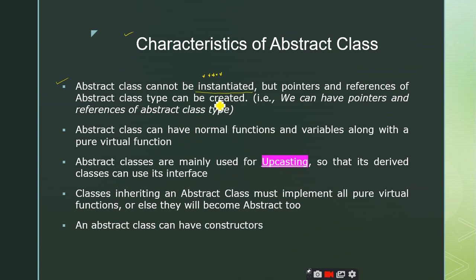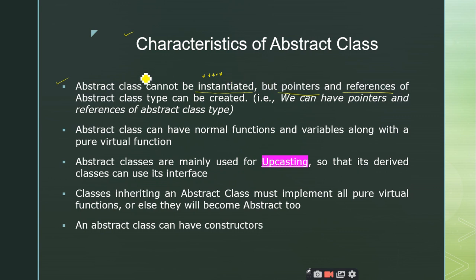But how can I use that class? This might be the doubt that has arisen in your minds. If I am not going to create an object for the class, I cannot make use of the data members or the functions declared inside the class. So what is the use of this abstract class? Though you cannot create an object for an abstract class, you can create a pointer for that class, and you can create a reference for that class. We will see how we create pointers and references in the next example.